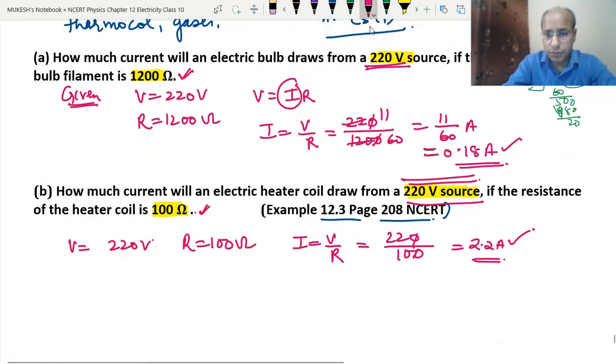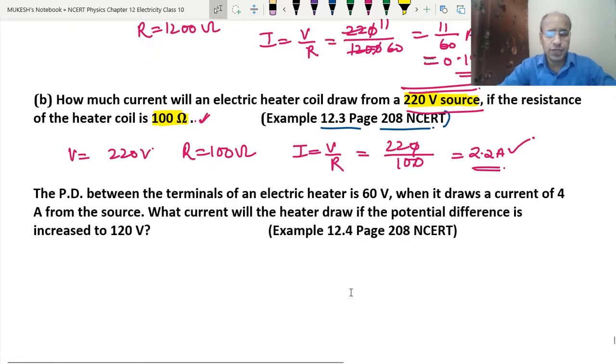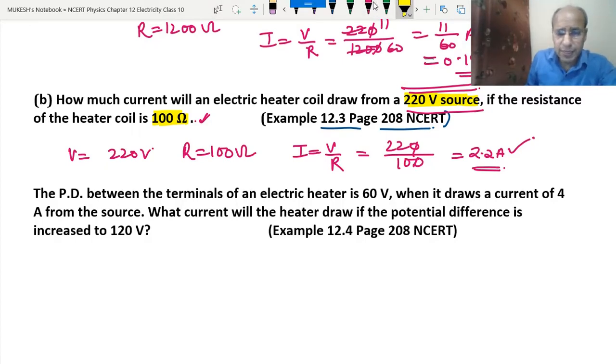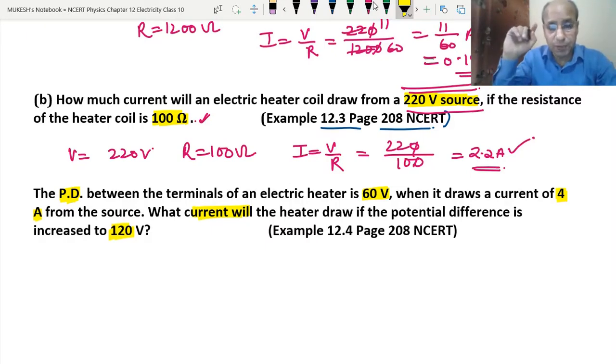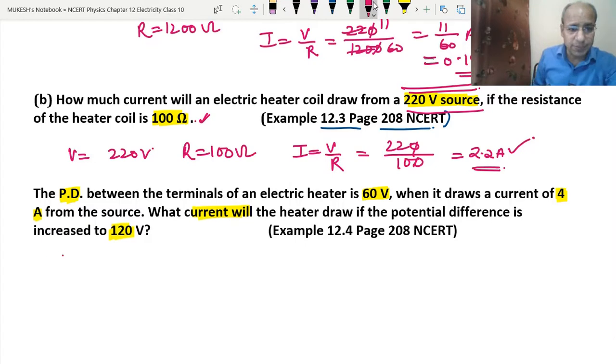Now the next question, again an example in the NCERT book. What is given here is the electric potential difference of 60 volt, and the current drawn at this potential difference is 4 ampere. Now we change the potential difference to 120 volt. What current will it draw? Here the resistance of the heater is the same. In the previous two examples, the resistance was changing and V was the same. Now here the resistance is the same. See what is given.